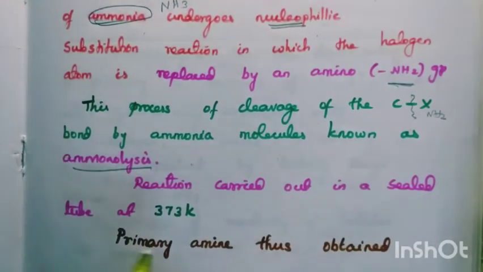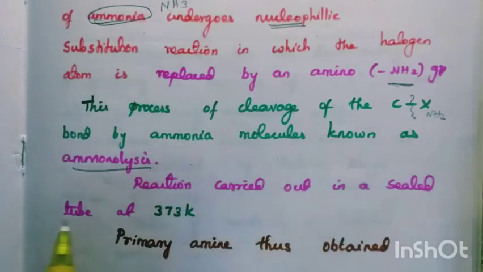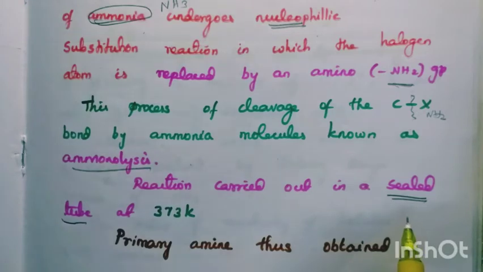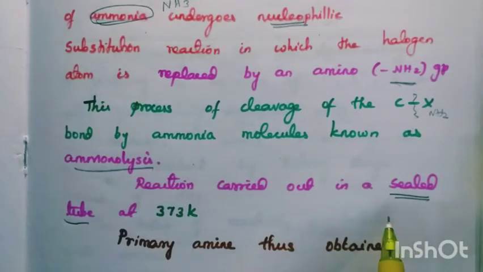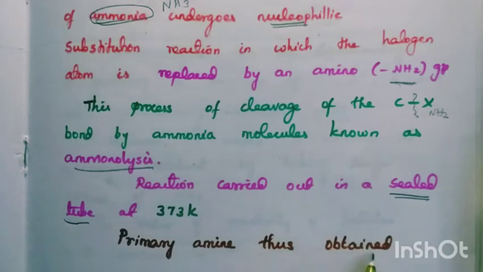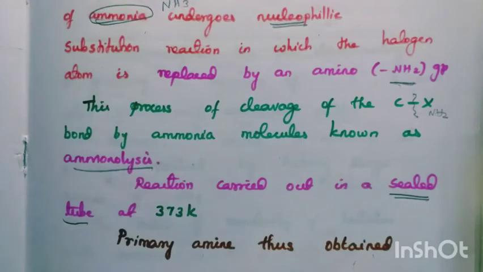And the reaction is carried out in a sealed tube. Ammonia is a gas, no? It has a tendency to evolve, so that is why we take the ammonia in ethanolic solution. So we get a primary amine as the product. NH2 is a primary amine, no? We can also prepare a mixture of amines by this method.